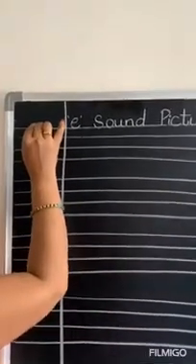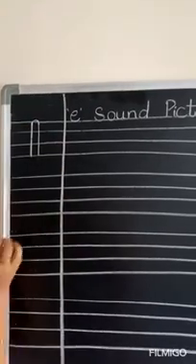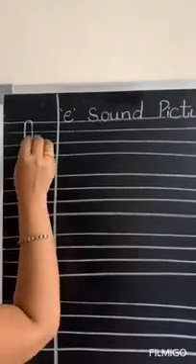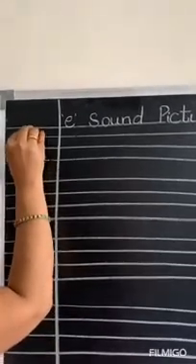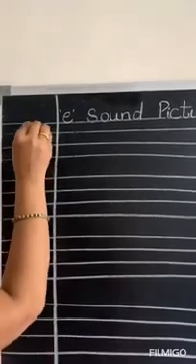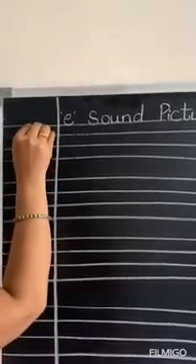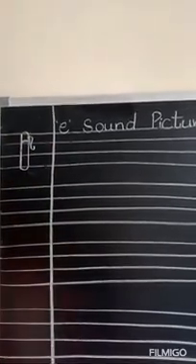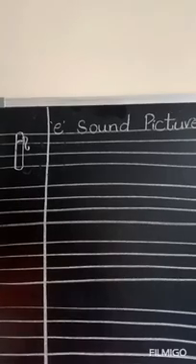Now put a curve like this up and put a curve like this down also. Then put two curves here and put a pen cap, that is holder. Okay, cap. So this is your pen.